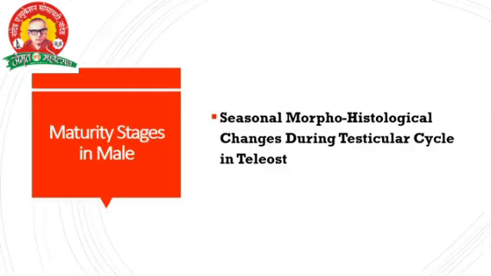The seasonal morpho-histological changes during the testicular cycle in teleosts mean the cycle is completed after one year. In that time, how do the changes and stages come out? First of all, we will see the maturity stages in the male, then the female.